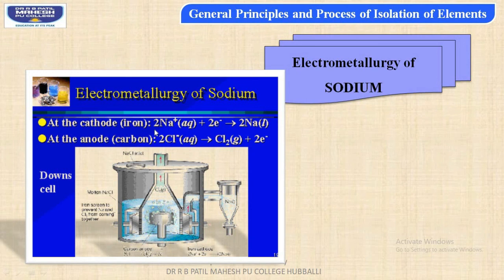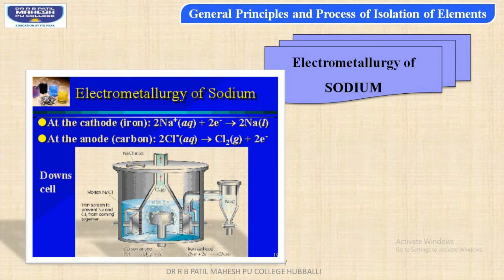When the electric current is passed, sodium cation is attracted towards the cathode rod and gets reduced to form sodium metal by gaining an electron, whereas at the anode, oxidation of chloride to chlorine molecule occurs by losing an electron.